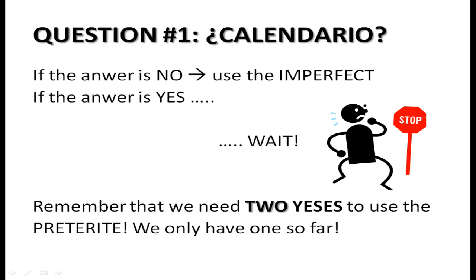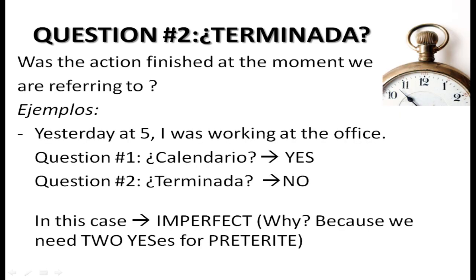So we ask the diary question, and if the answer is no, you must use the imperfect tense. If the answer is yes, hold on! We need 2 yeses to use the preterite, and so far we've only got 1. The second question we need to ask is, was the action finished at the moment we were referring to?